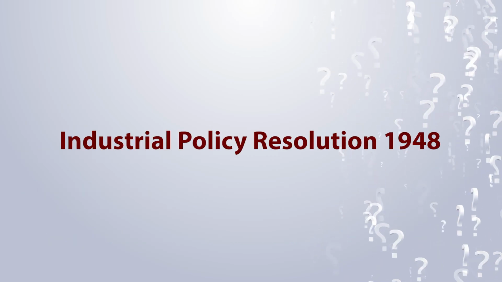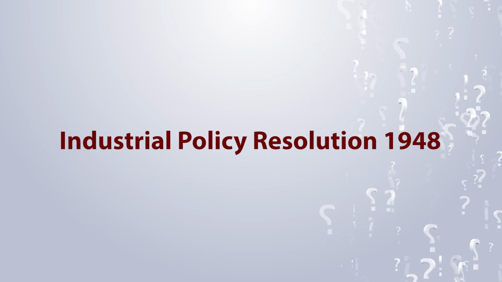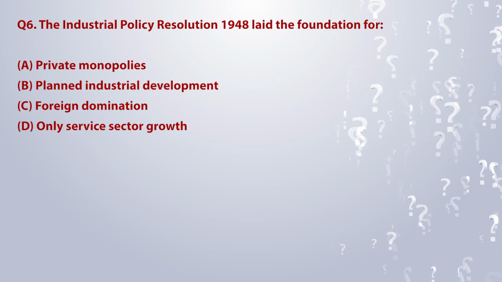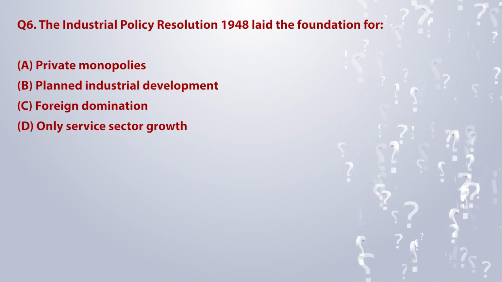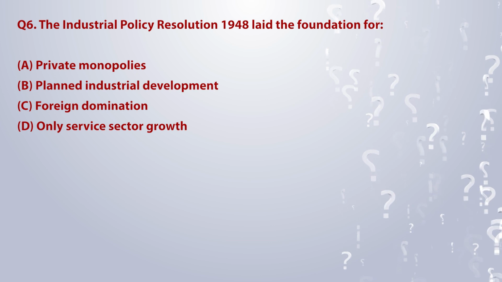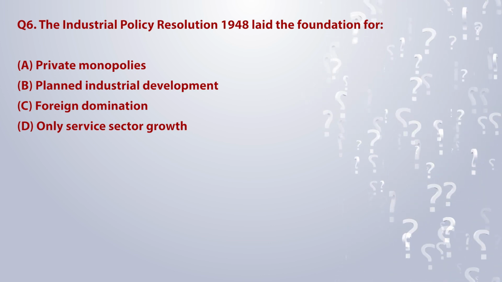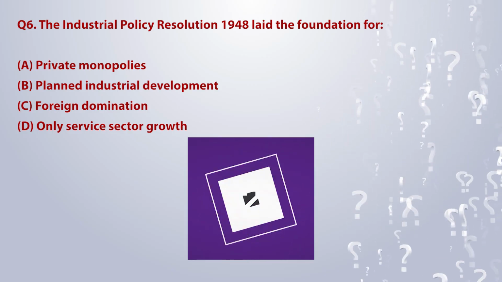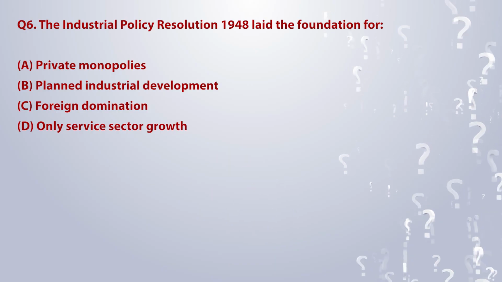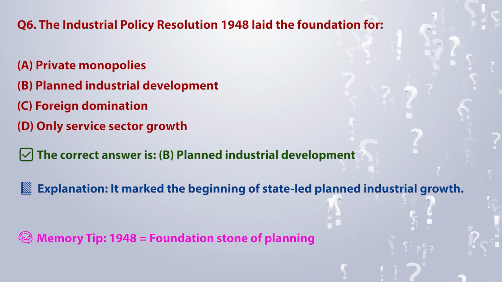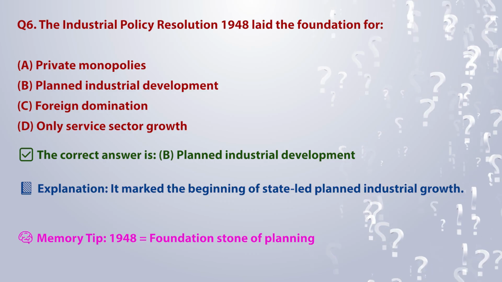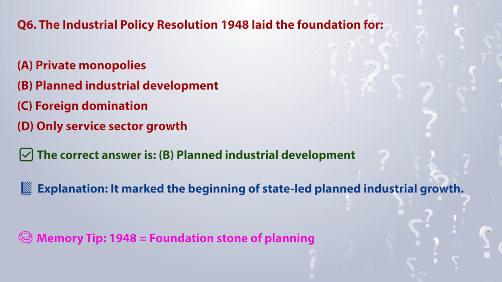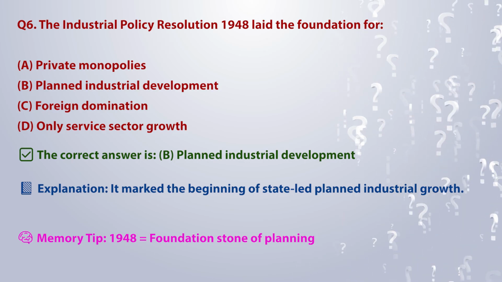Topic 2. Industrial Policy Resolution 1948. The Industrial Policy Resolution 1948 laid the foundation for A. Private monopolies. B. Planned industrial development. C. Foreign domination. D. Only service sector growth. The correct answer is B. Planned industrial development. Explanation: it marked the beginning of state-led planned industrial growth. Memory tip: 1948 is equal to foundation stone of planning.